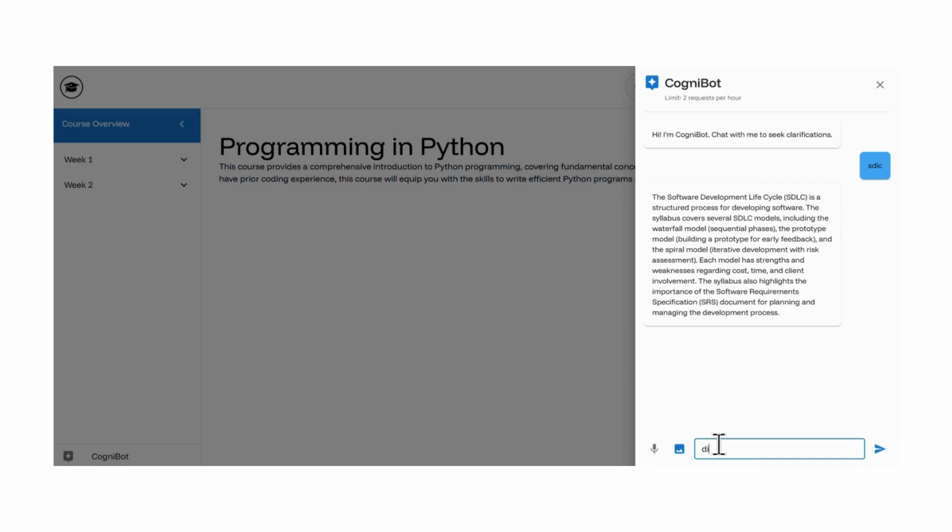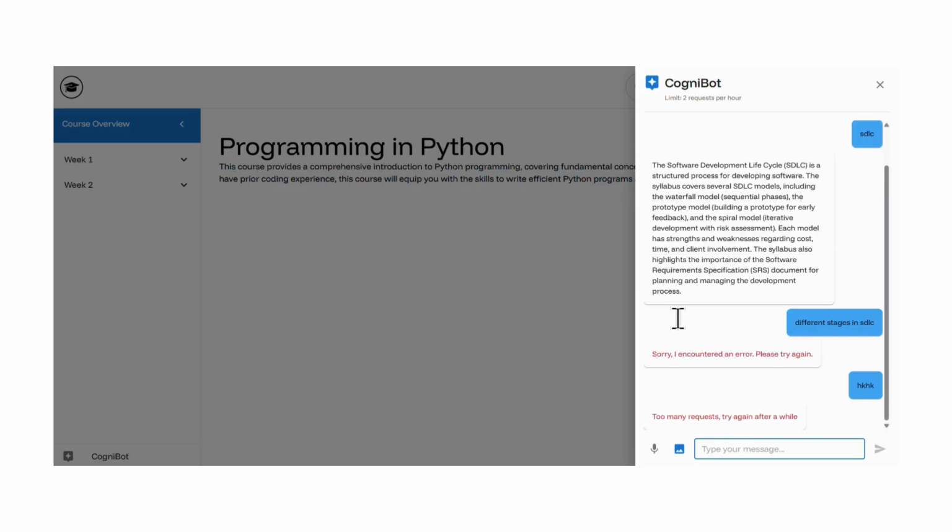I can ask it what the different stages in SDLC are, and then it's going to process that request and generate an output. There's probably some sort of error. Now if I ask it anything, then it's just going to say that I have hit the limit, I cannot ask more questions. I've already asked 2 questions, and since the limit is 2 requests per hour, I would have to wait for another hour for the limit to be reset. So that's that.